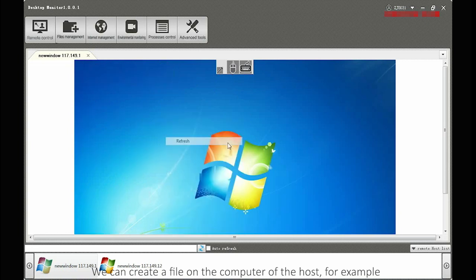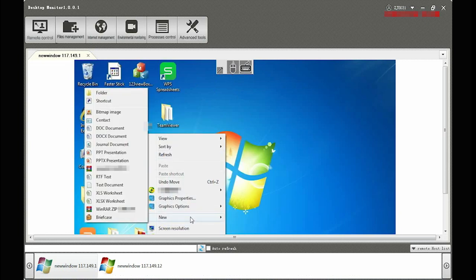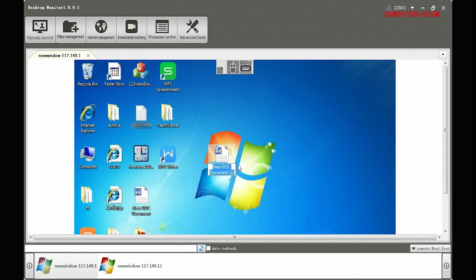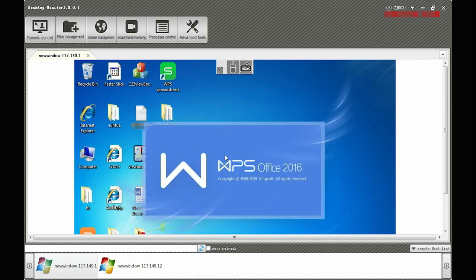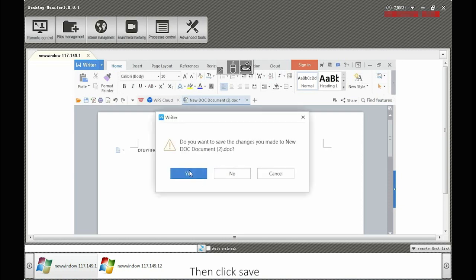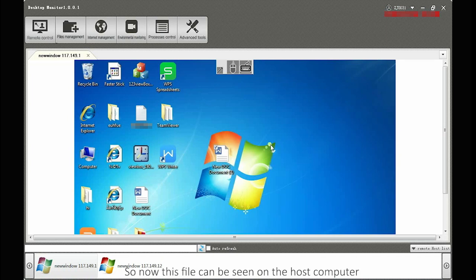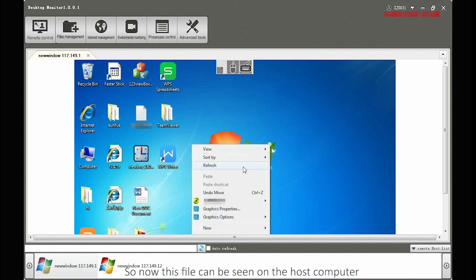We can create a file on the computer of the host, for example. Then open it. We can add characters to it by controlling the keyboard. Then click Save. So now this file can be seen on the host computer.